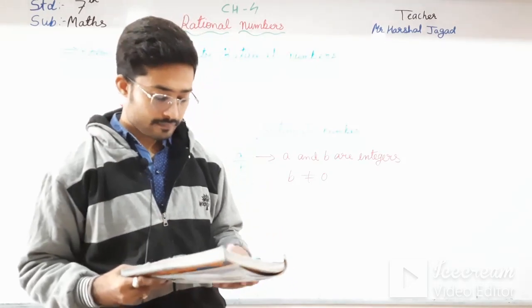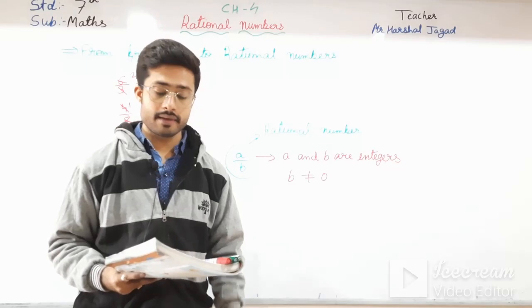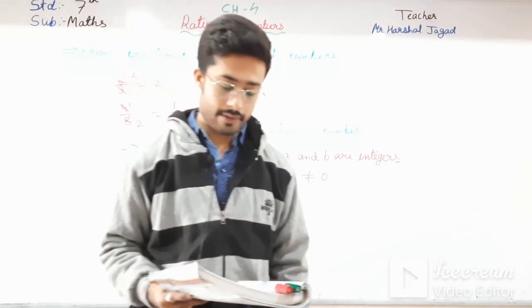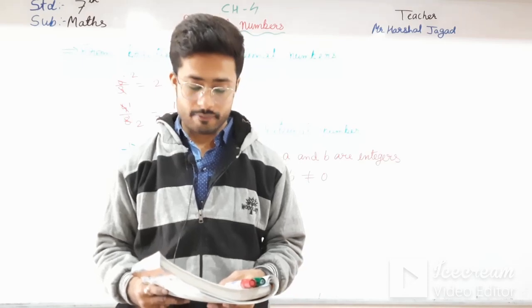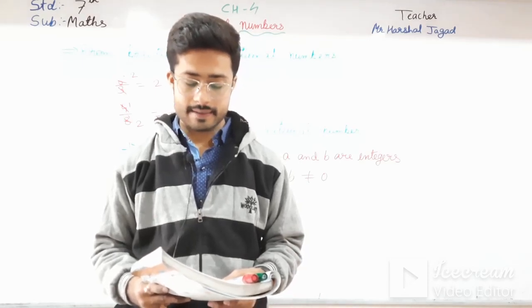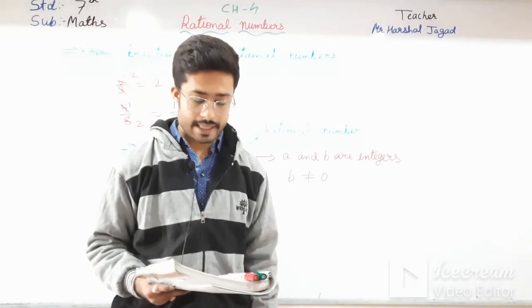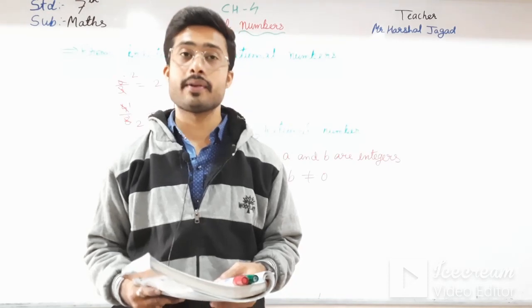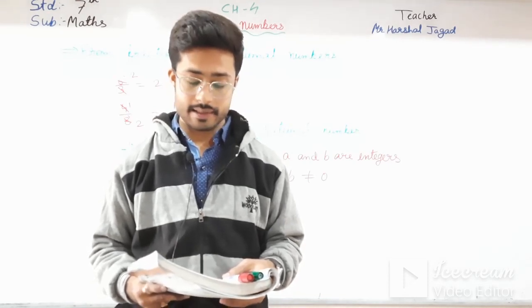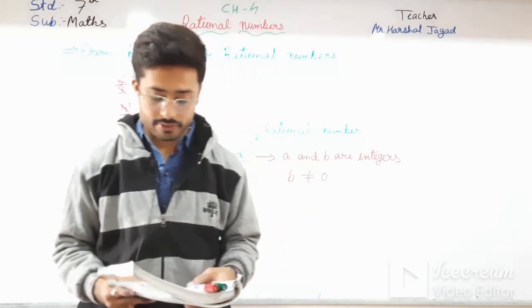See here, important properties of rational numbers are given. I am just reading them one by one. Every natural number is also a rational number. For example, 5 is a natural number which can be written as 5 by 1, thus making it a rational number as well. Every whole number is also a rational number. Every integer is also a rational number. Every fraction is also a rational number.